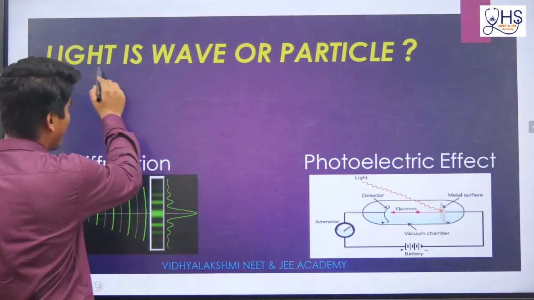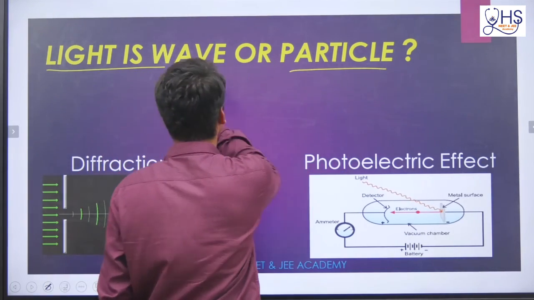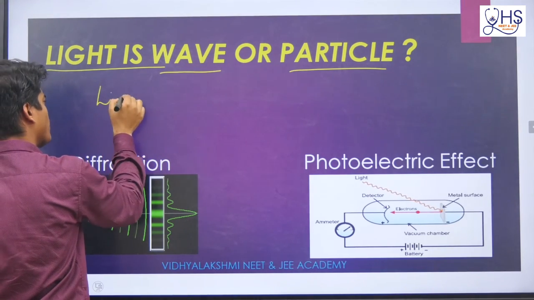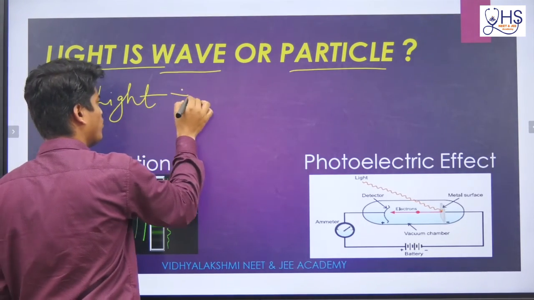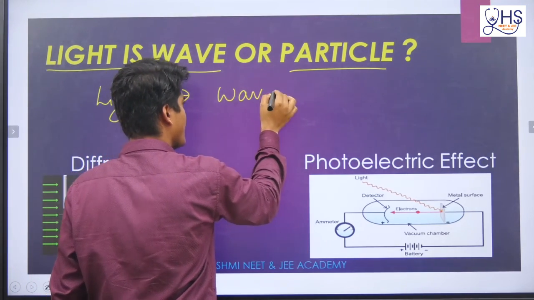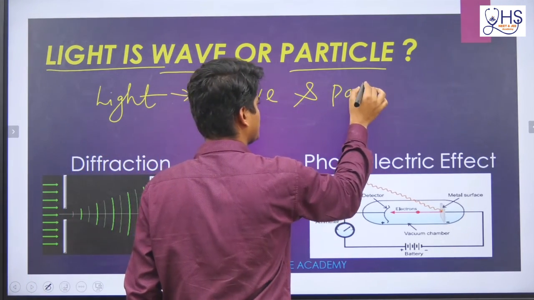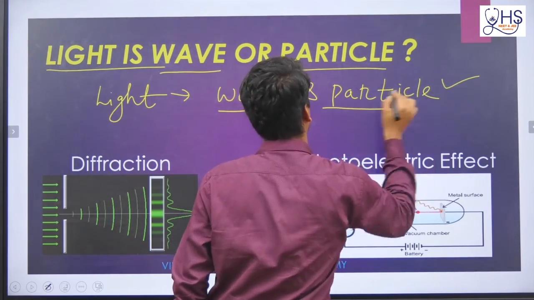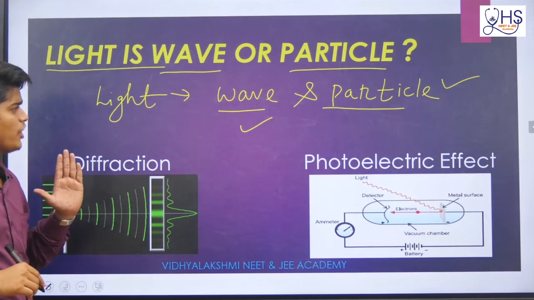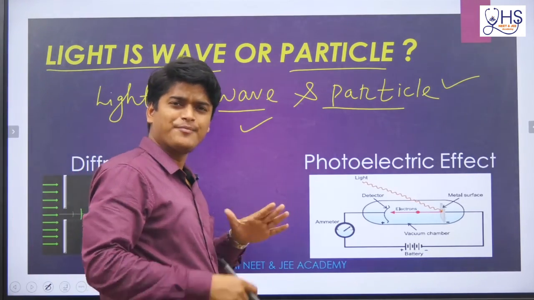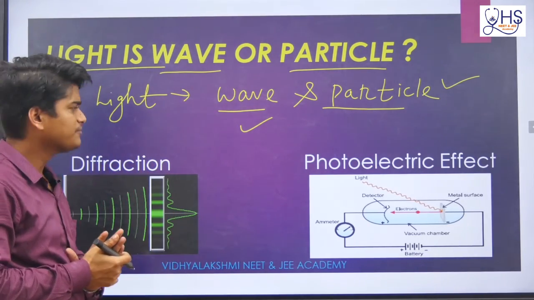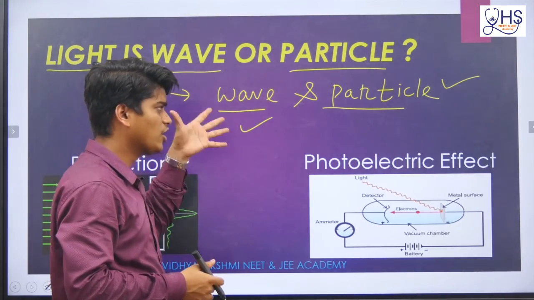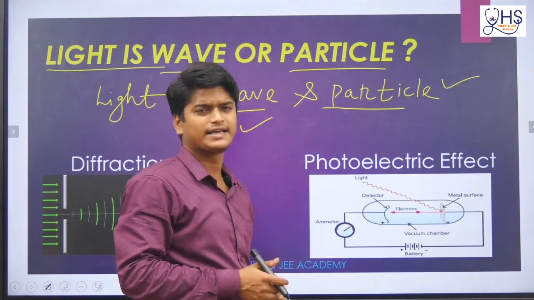Now if I ask what light is, a wave or a particle? Light can be considered a wave, and also a particle. This answer will be correct: light is both wave and particle. But it does not show wave and particle character simultaneously. If in one experiment it shows wave character, in another experiment it will show particle character.